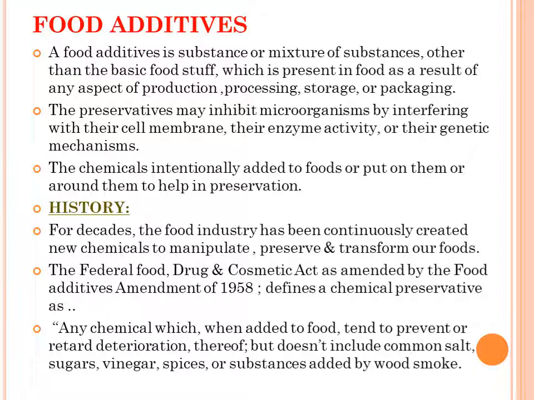Chemical agents may be bactericidal at a certain concentration, but they are only inhibitory at lower levels and ineffective at still greater dilutions. Bactericidal is nothing but killing the microorganisms.